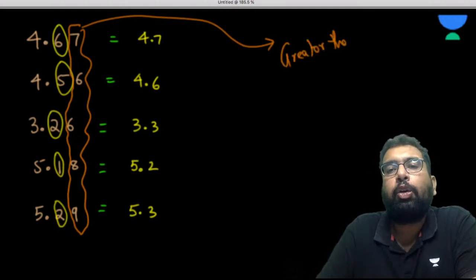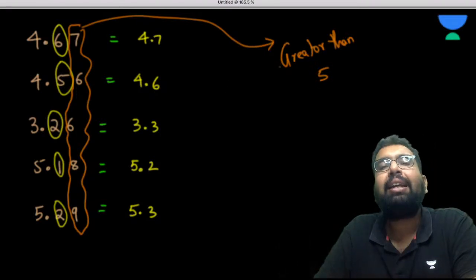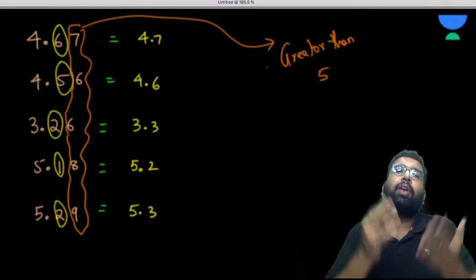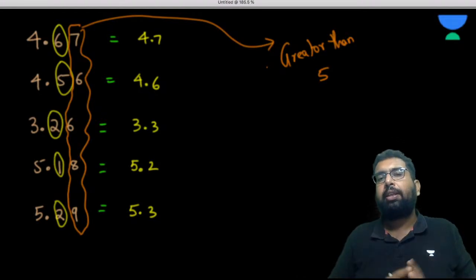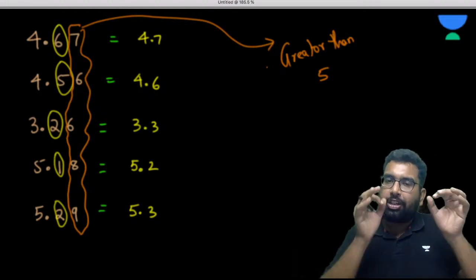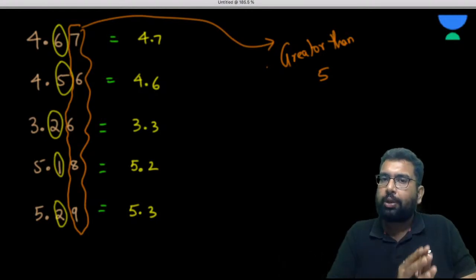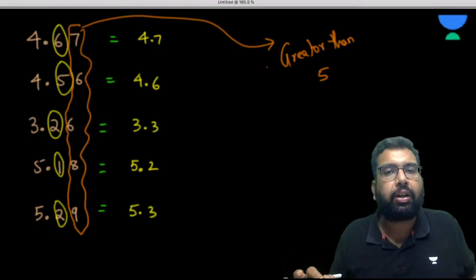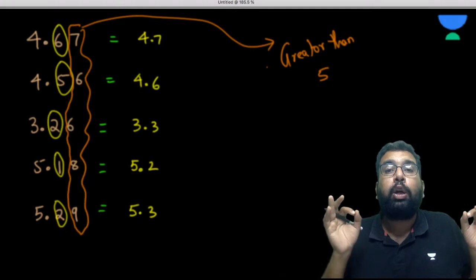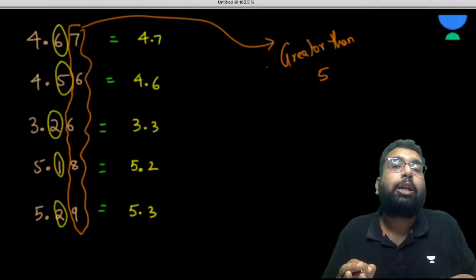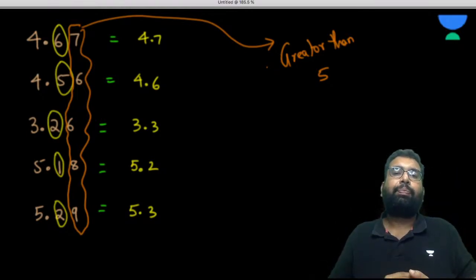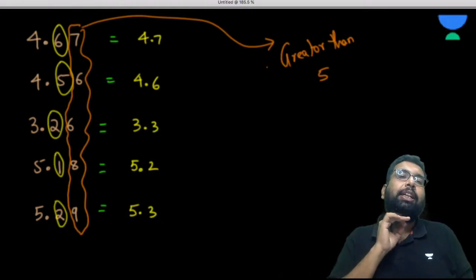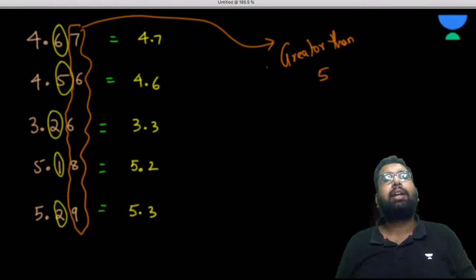So when you want to round off a particular digit, you see the digit next to it, and if it is greater than 5, you raise the digit by 1. That is why 6 becomes 7, 5 becomes 6, 2 becomes 3, 1 becomes 2, 2 becomes 3, because in each case the next digits are greater than 5.